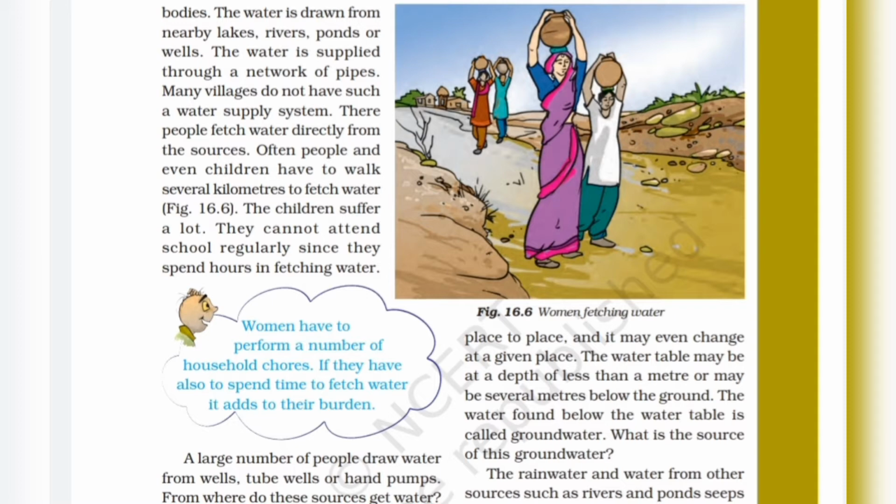So, the water is drawn from nearby lakes, rivers, ponds, or wells. Then the water is supplied through a network of pipes, and many villages do not have such a supply of water. And the most important thing in this is that the children suffer a lot, and they cannot attend school regularly as they have to spend hours in fetching water. Then women have to perform a number of household chores, and if they also have to spend time to fetch water, it adds to their burden, of course.